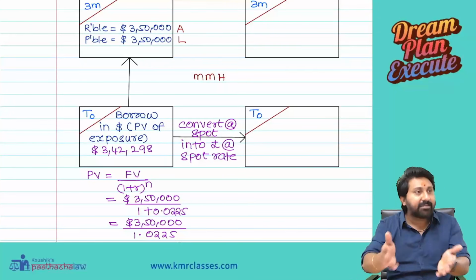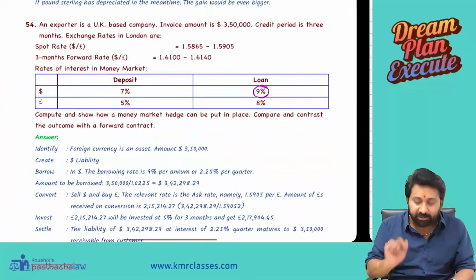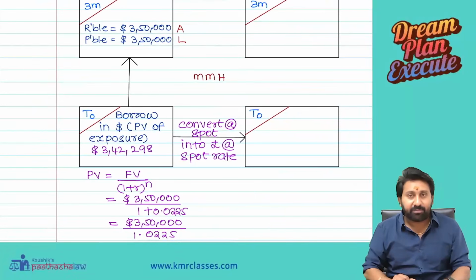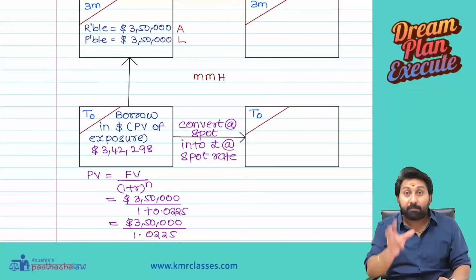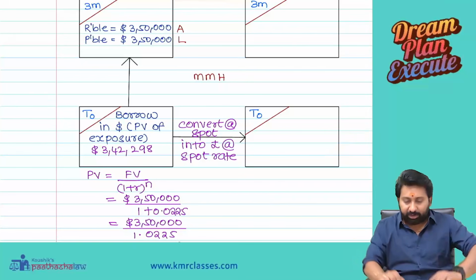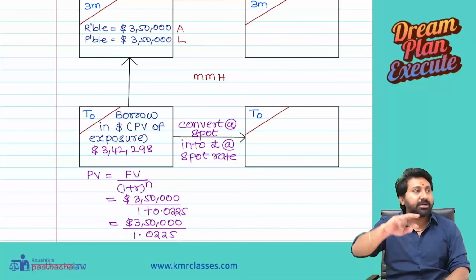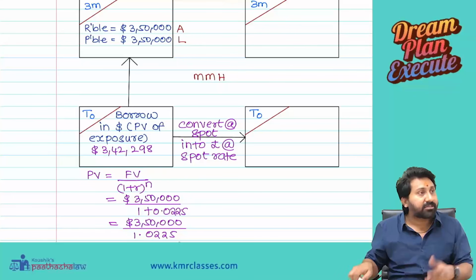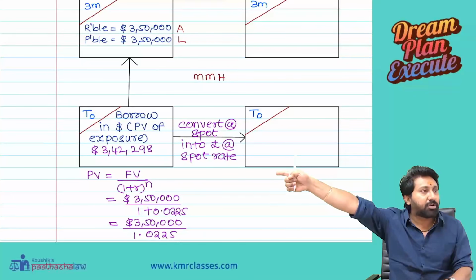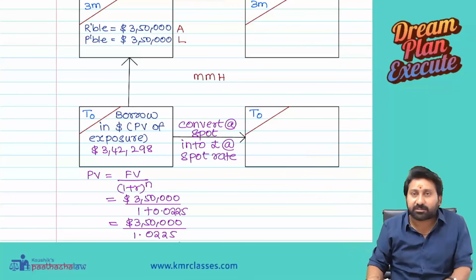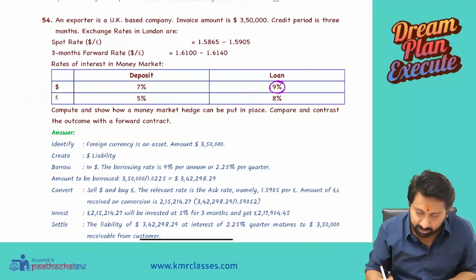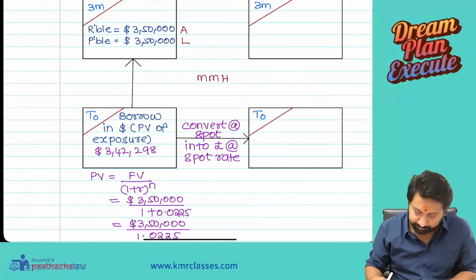What we will do with this is a magic. Listen. So 3,42,298 dollars we received by borrowing. Forget about it. Now we have to convert these dollars into pounds. At what rate? Spot rate, because you have done everything today. In the T0 box we have written, so convert everything at the spot rate. See the question, spot rate. I will write here.